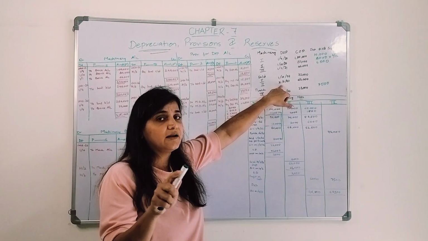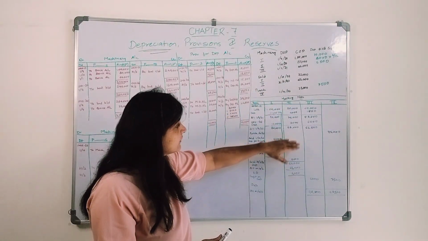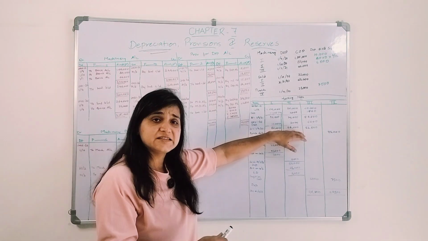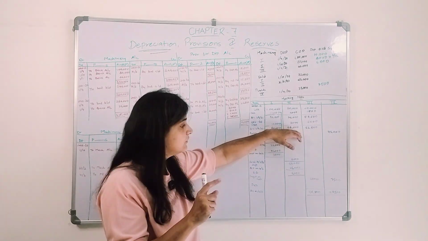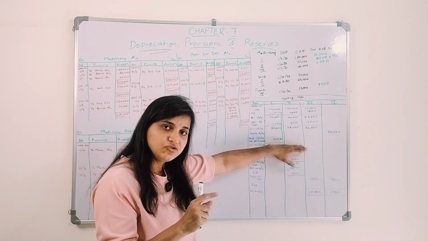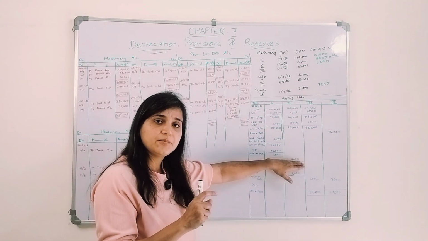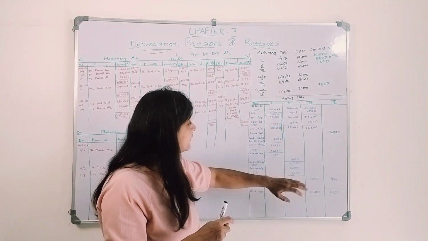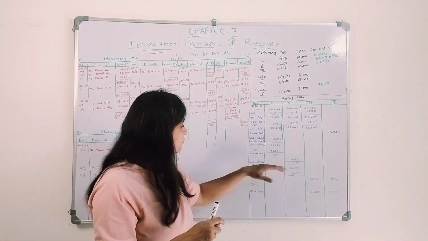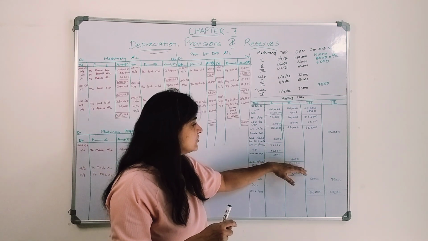That is when the year ends. Okay. What was the value of that machinery? 68,000. At the start of the year, it was 68,000. For the whole year, we used that machinery. We charged the depreciation for the whole year, that is 8,000 we charged, right? What was the book value as on 31st of March 2023?